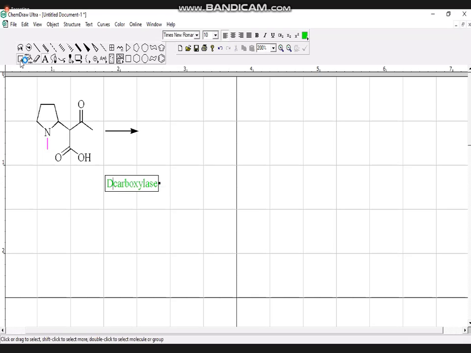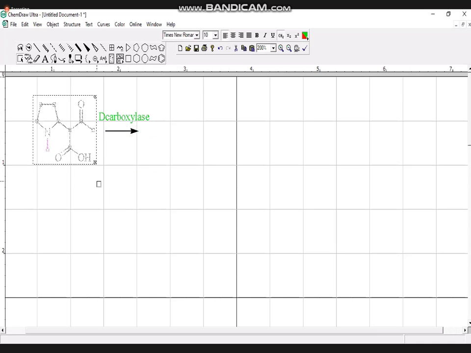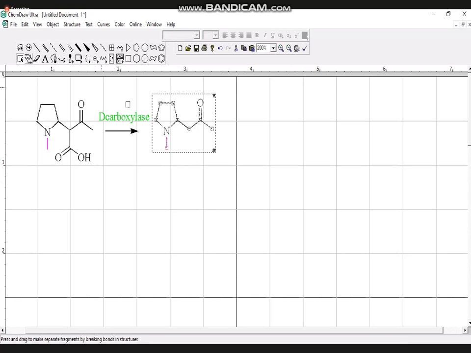Once carbon dioxide is lost, we shall get this molecule.